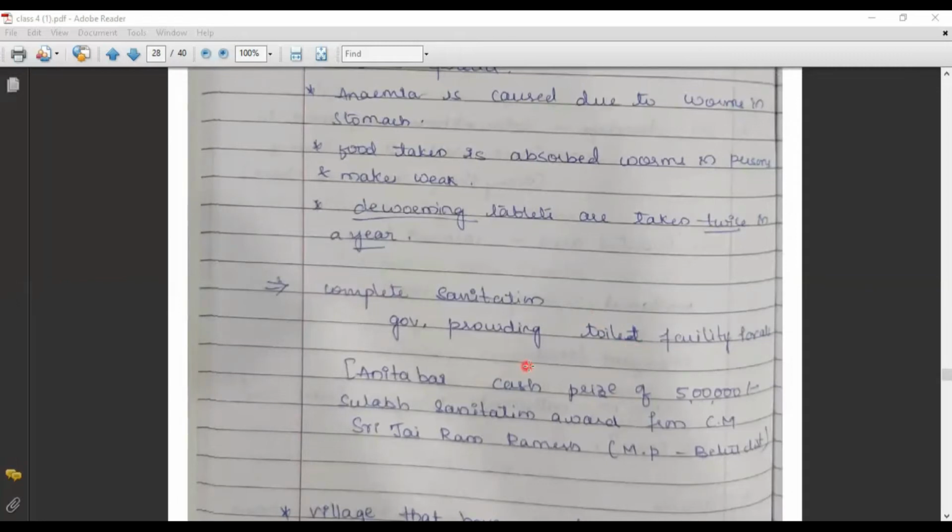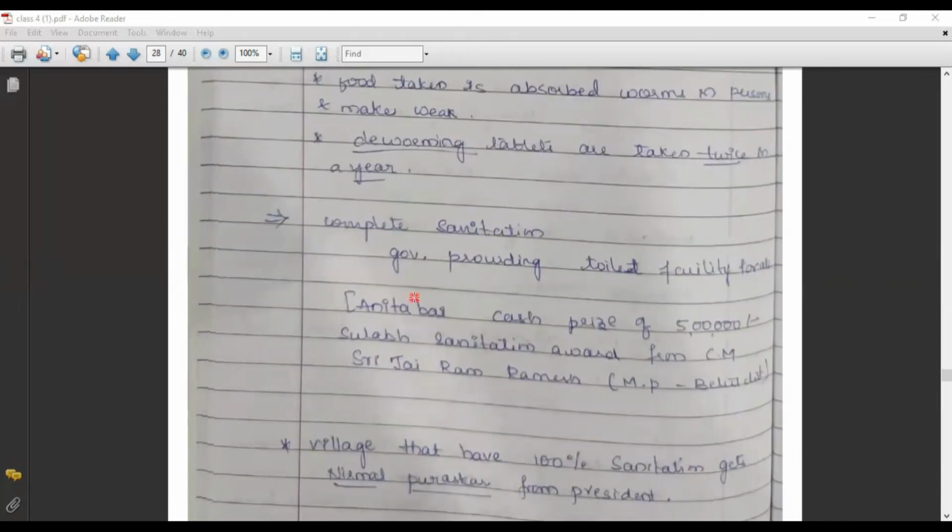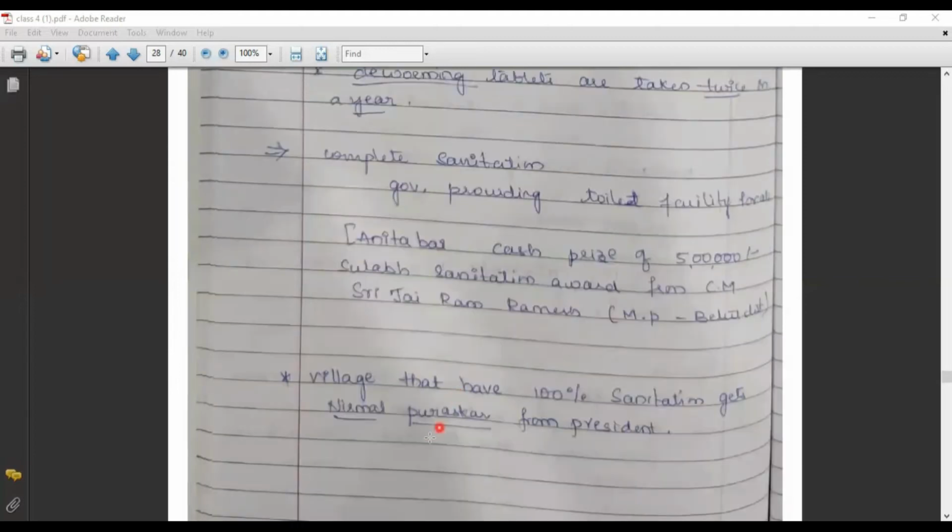So let me give a question over here. Anitha Bhai is a lady who won a cash prize of 5 lakhs, the Sulabh Sanitation Award, from the CM Sri Jai Ram Ramesh, who is the CM of MP. So she's a lady who won a prize for sanitation. And the villages which have 100% sanitation are going to get a Nirmal Puraskar from the President of India.